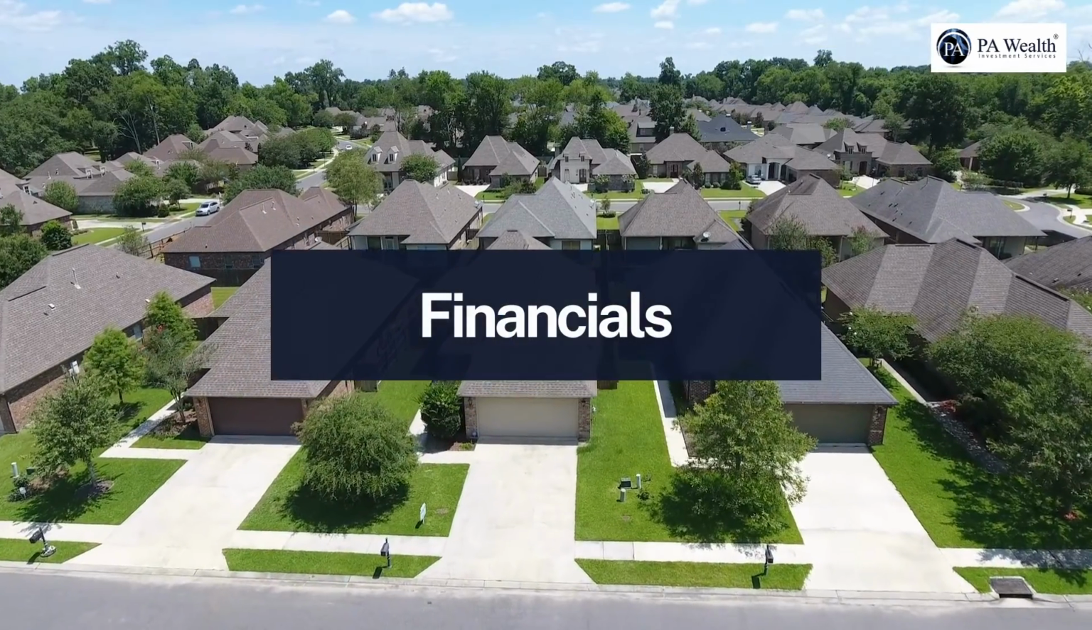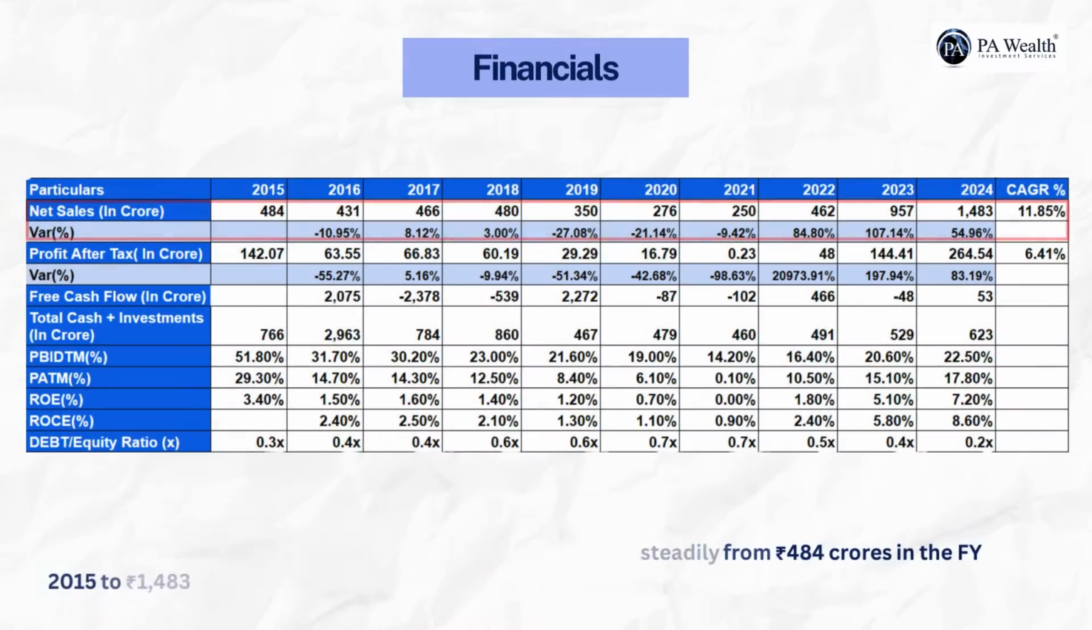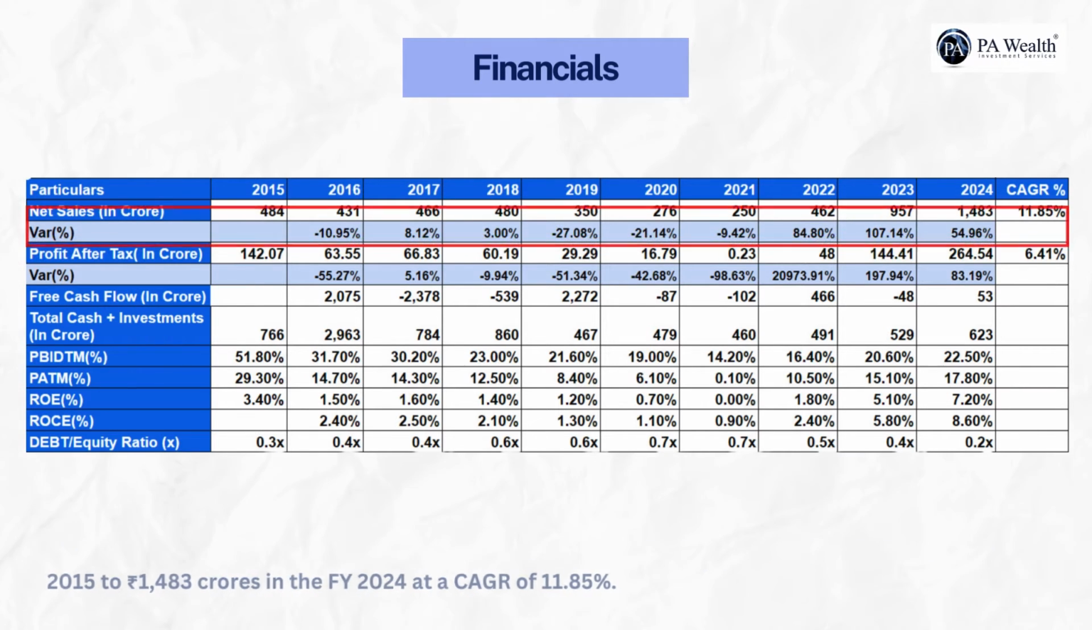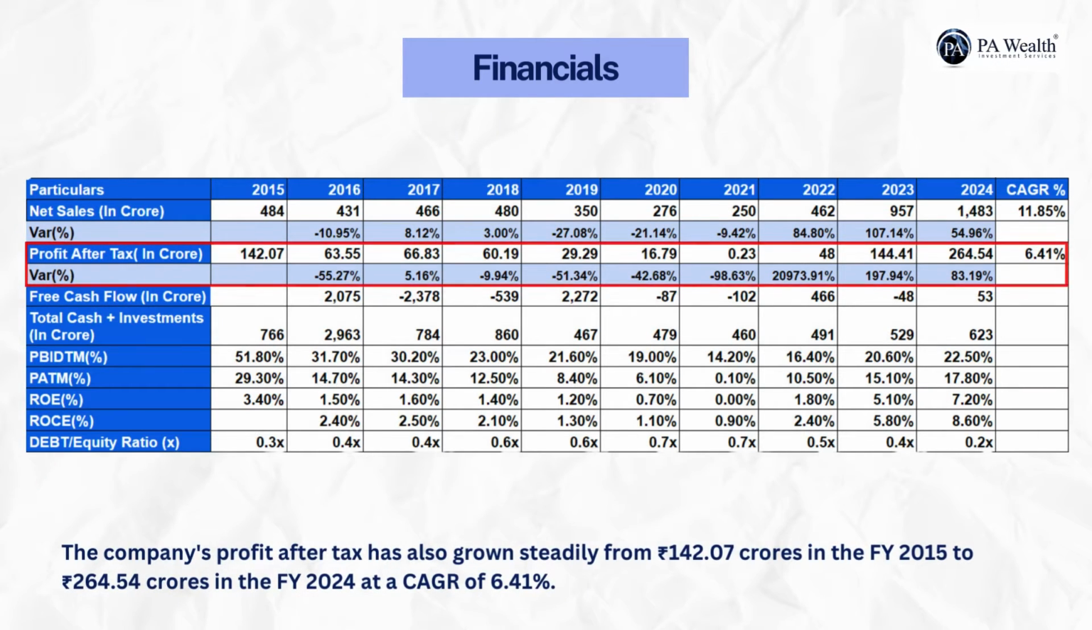Now, let's focus on the financials of Anant Raj. The table shows that the company's net sales have grown steadily from 484 crores in the financial year 2015 to 1,483 crores in the financial year 2024 at a CAGR of 11.85%. The company's profit after tax has also grown steadily from 142.07 crores in the financial year 2015 to 264.54 crores in the financial year 2024 at a CAGR of 6.41%.